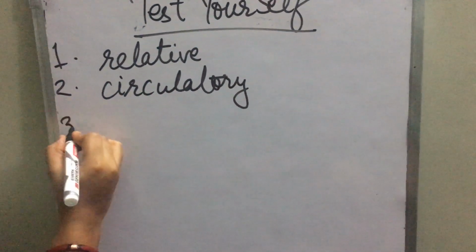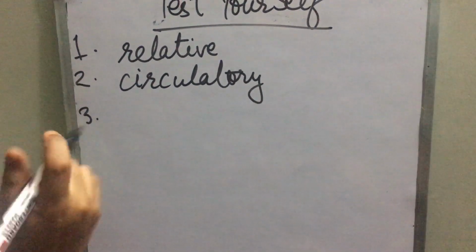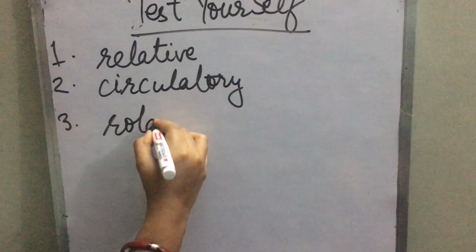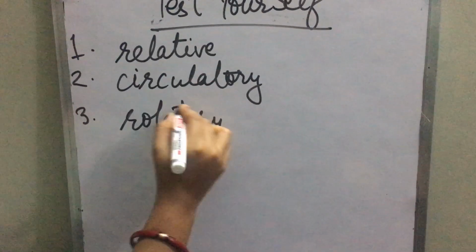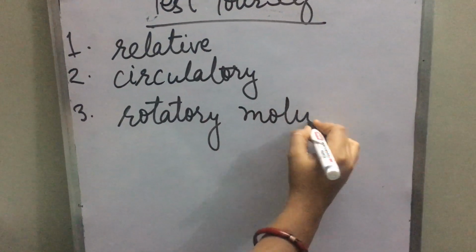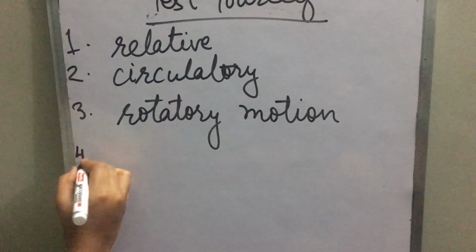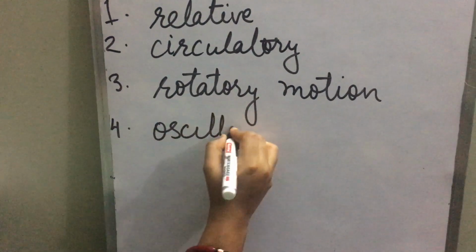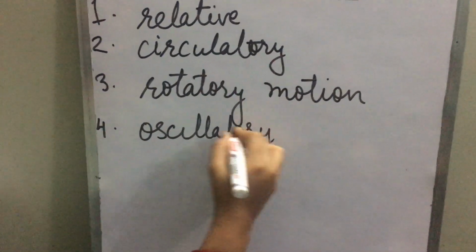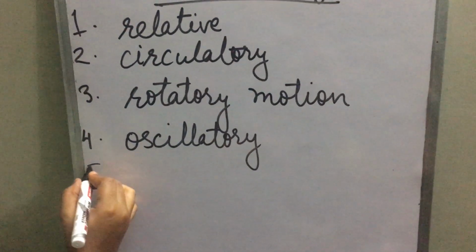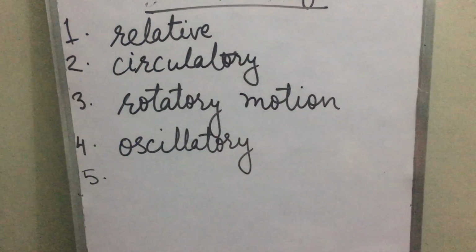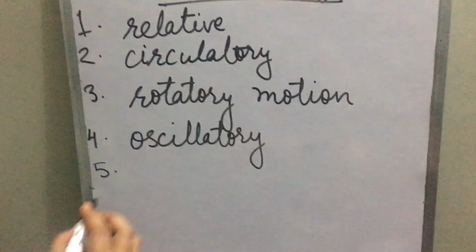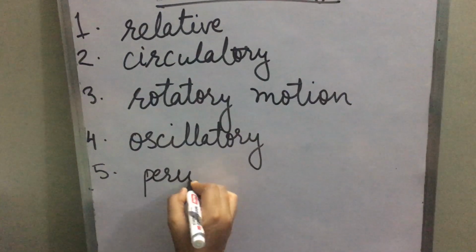Third, in dash of an object moves about a fixed axis. What is that kind of motion? Rotatory motion. Fourth question, a simple pendulum executes what kind of motion? Oscillatory motion. Fifth, a dash motion is that which repeats itself again and again after a fixed interval of time. This is the periodic motion.